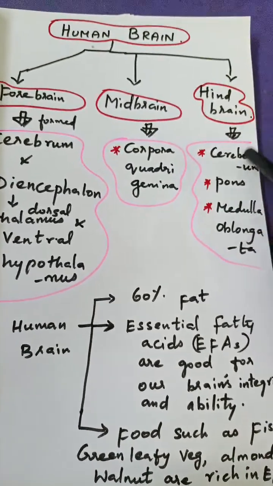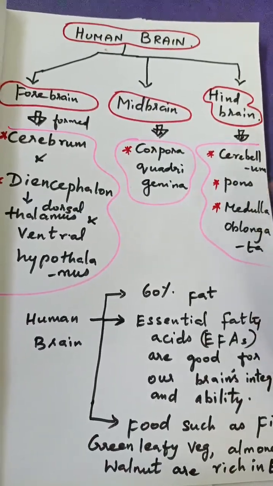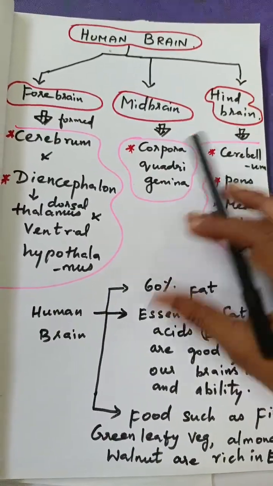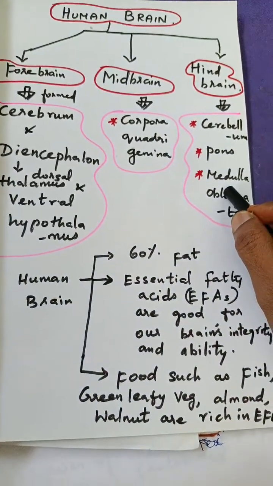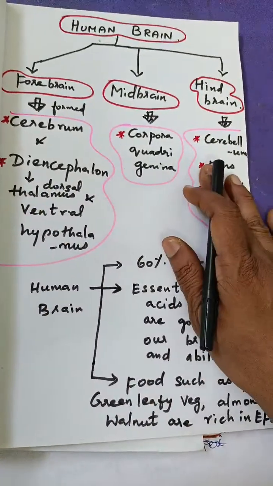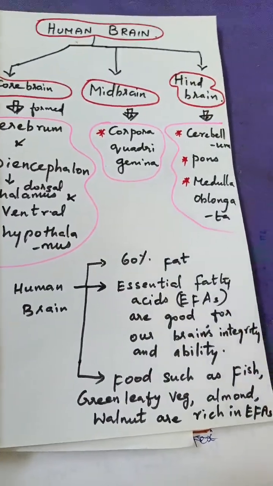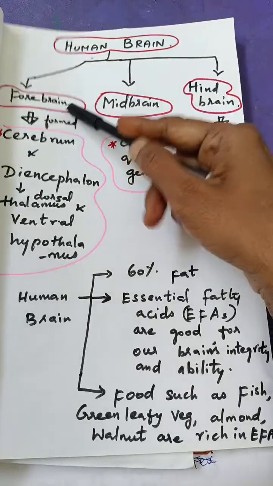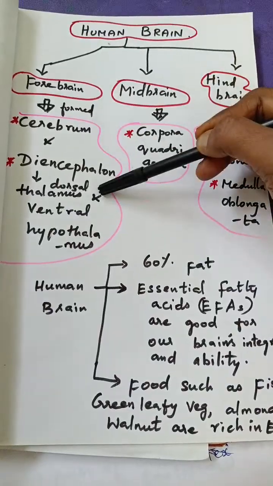Today I am going to give only a general outline of the human brain and the parts we have in it, and tomorrow we will study all the parts in detail. So let us learn only the outline now. If you take the human brain, it has three parts: the forebrain, midbrain, and hindbrain. And if you take the forebrain, you have two parts.